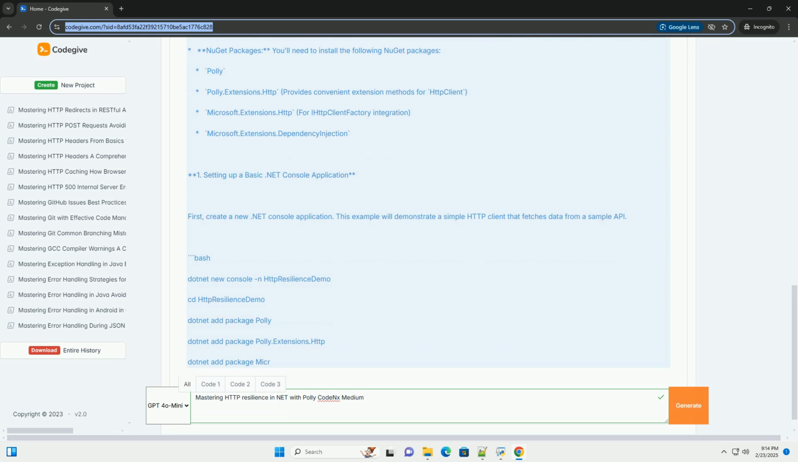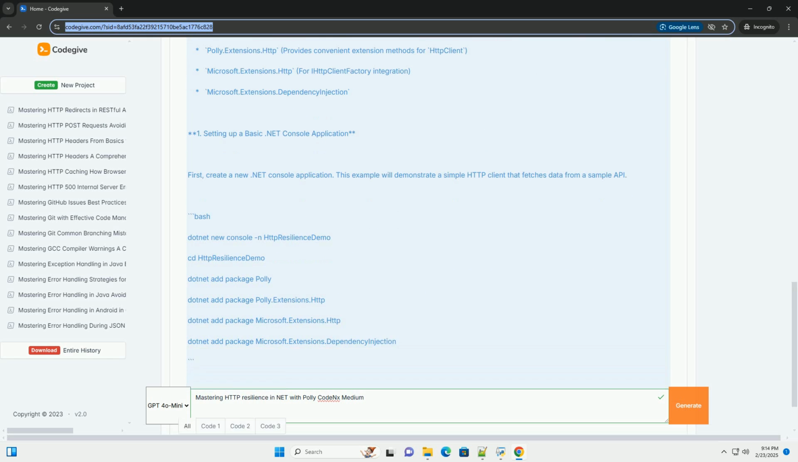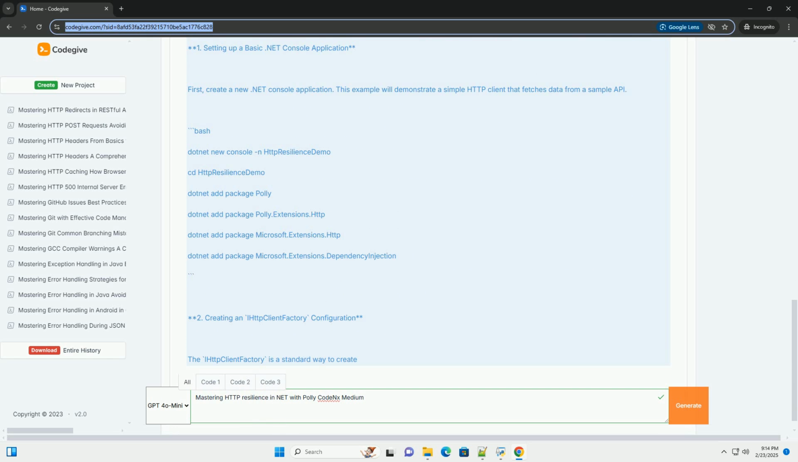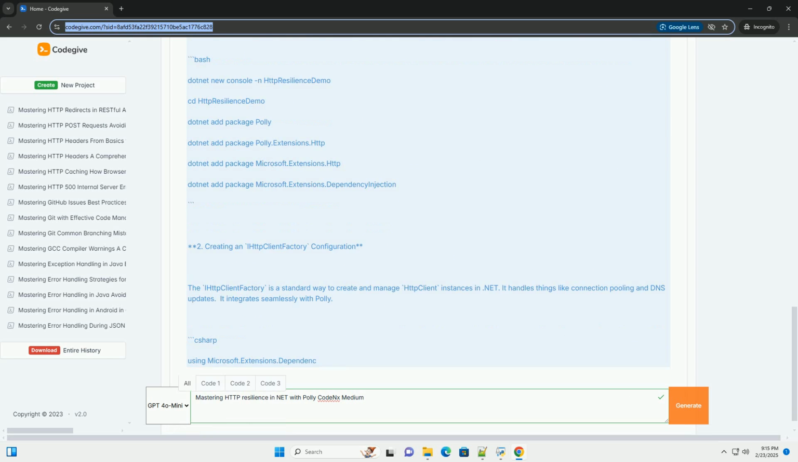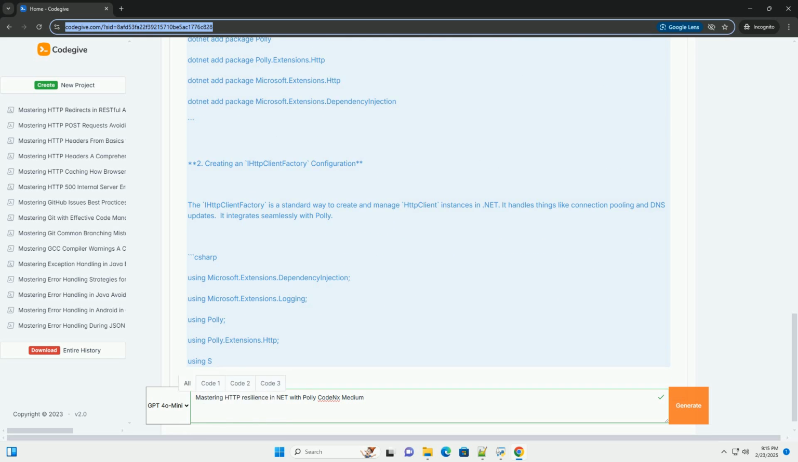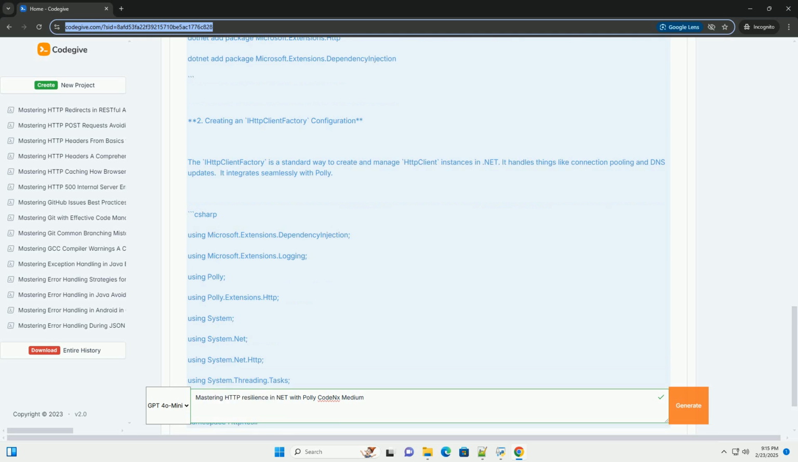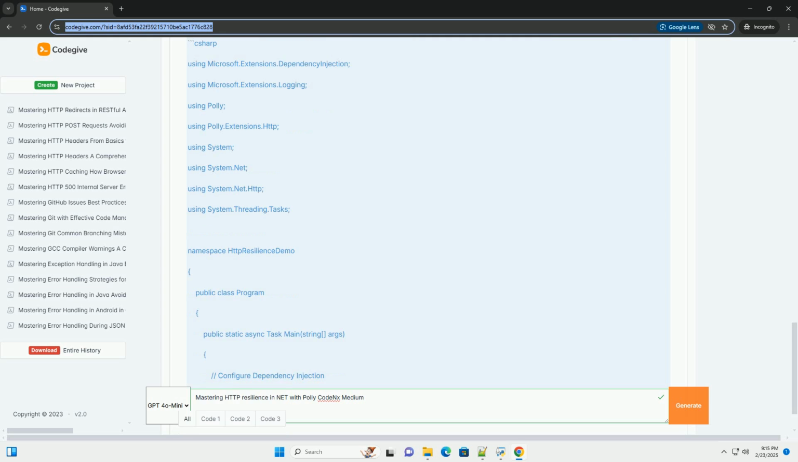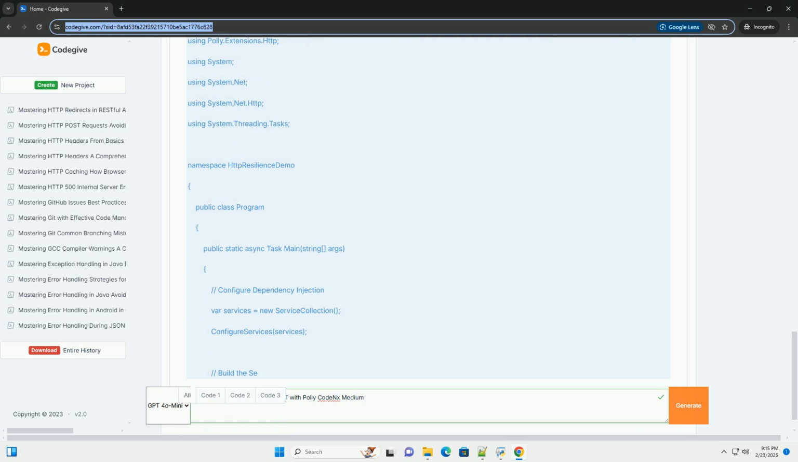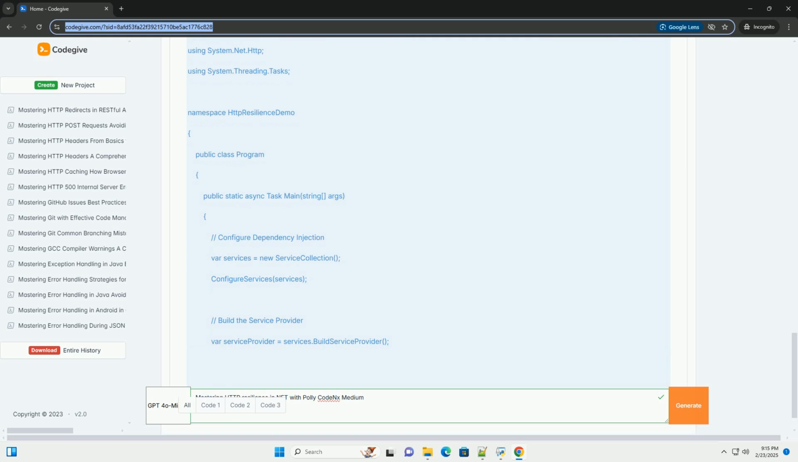Why Polly? Polly is a .NET resilience and transient fault handling library that simplifies implementing patterns like retry, circuit breaker, timeout, bulkhead isolation, and fallback. It allows you to define policies that automatically handle these failures, improving your application's stability and availability.